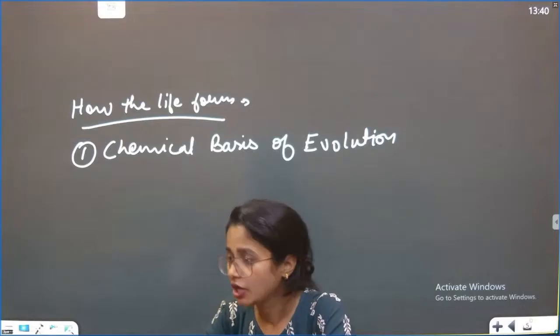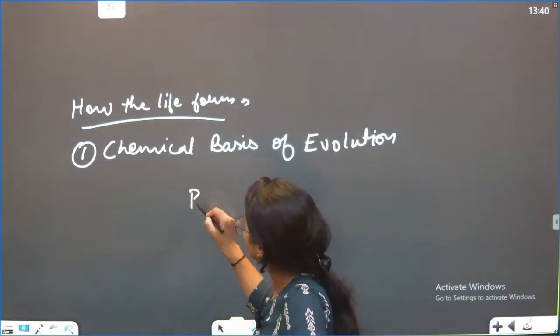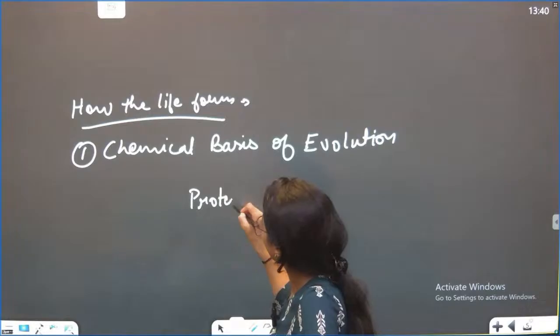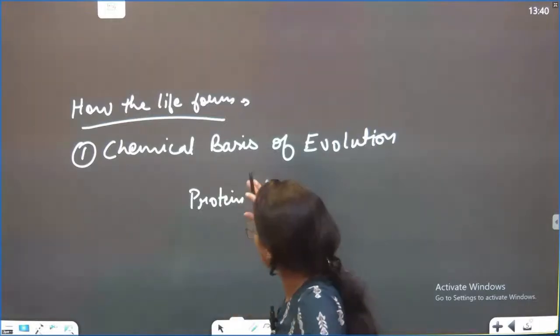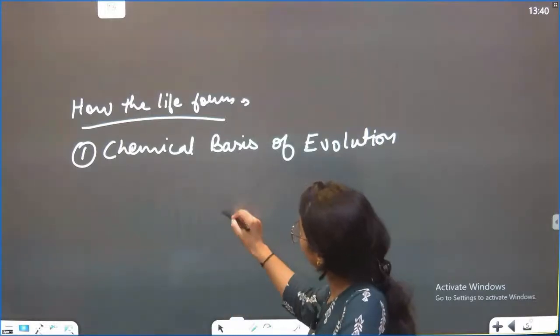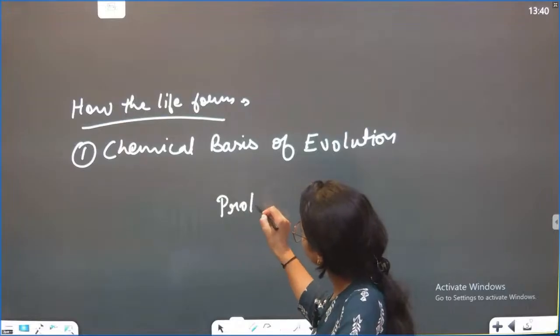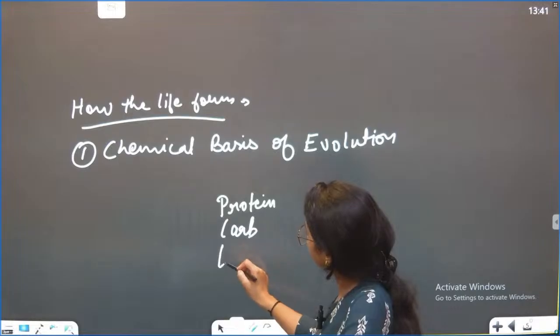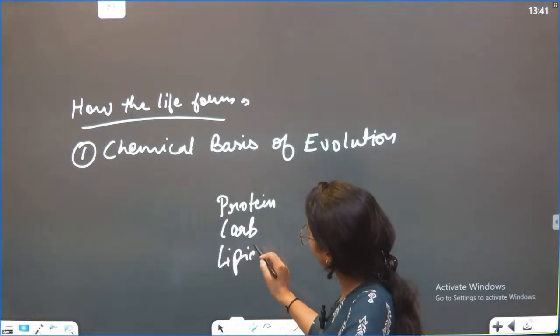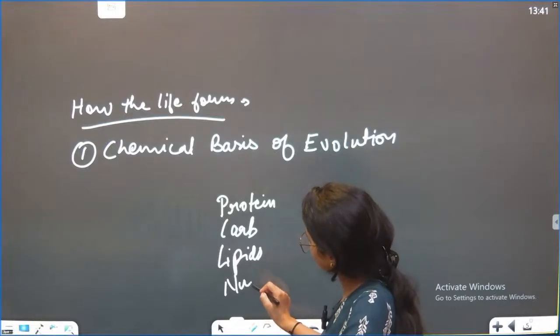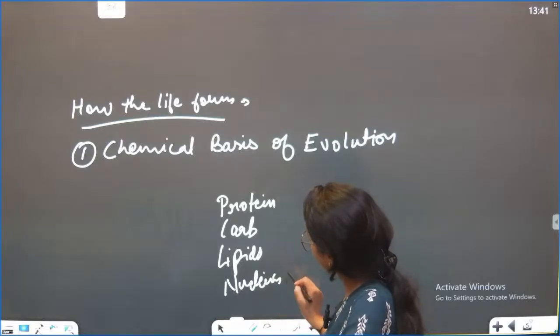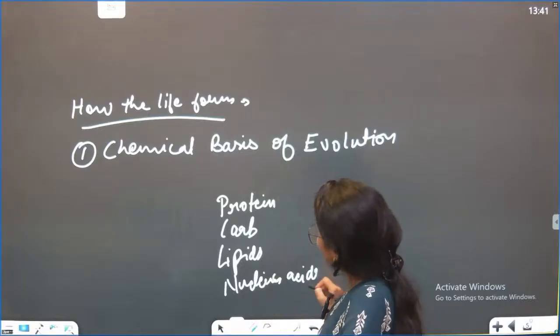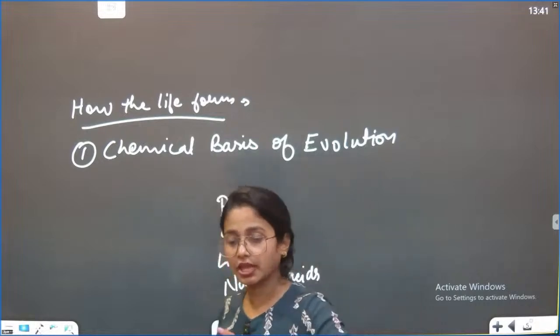Where are we getting the protein from? From other animals or plants. Our body is made up of mainly 4 things: protein, carbohydrates, lipids and nucleic acid. These are just names, nothing more than that.